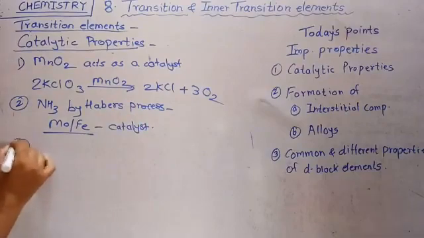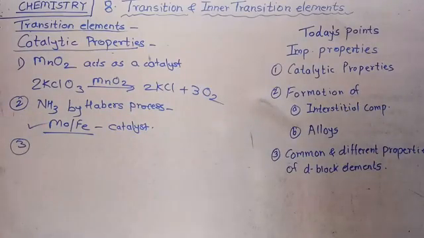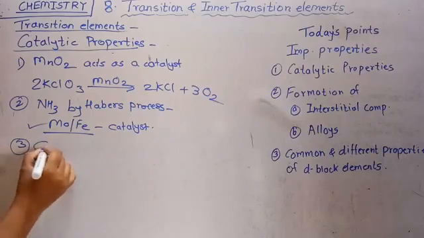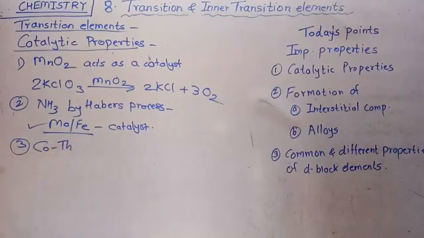Clear? This reaction you already studied in 11th standard in the p-block elements. Right? Then the next example, a cobalt-thorium alloy is used in the Fischer-Tropsch process in the synthesis of gasoline.